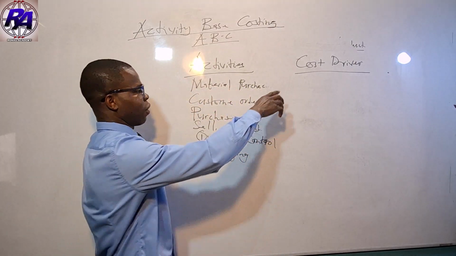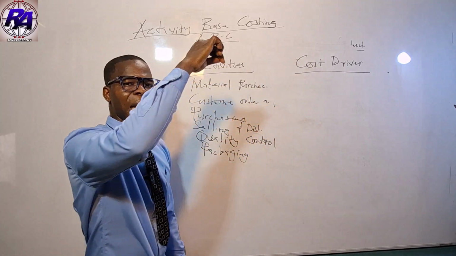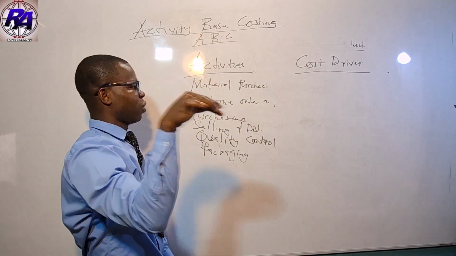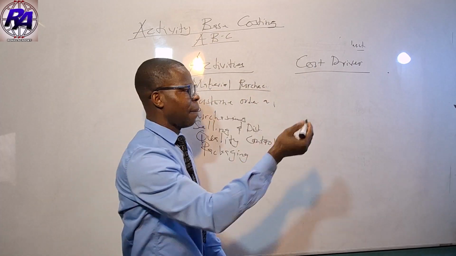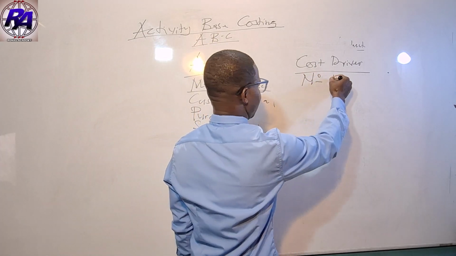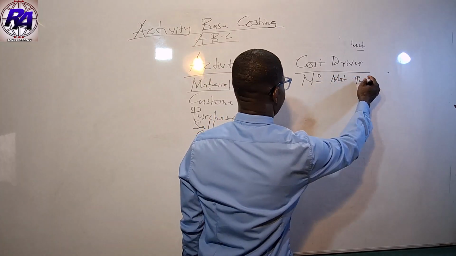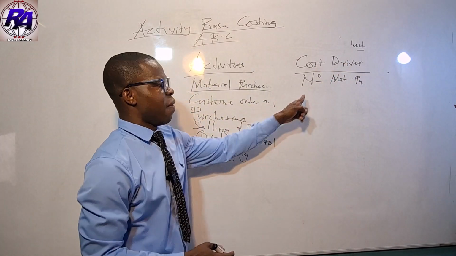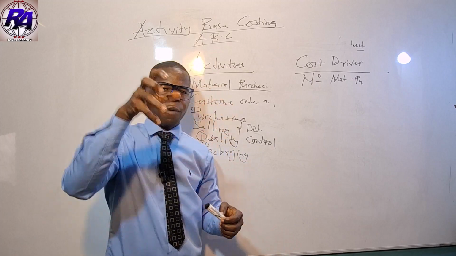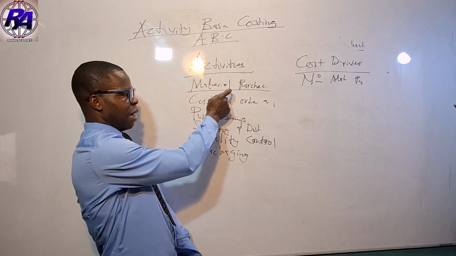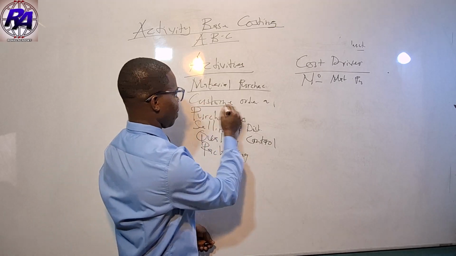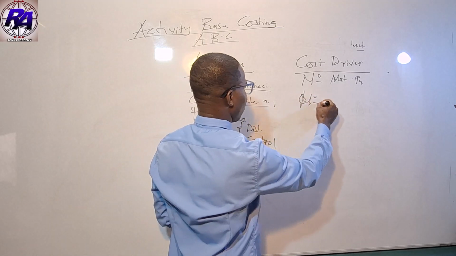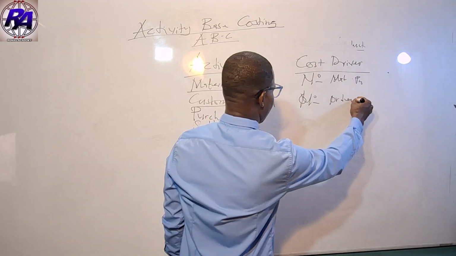So if you are talking about a cost driver, we are looking at the factors that determine the cost of an activity. Let's come to material purchasing. We are looking at the number of material purchases. The number of material purchases becomes the cost driver because this number will tell us the total cost we are incurring under material purchasing. If you come to customer ordering, we are looking at the number of orders.